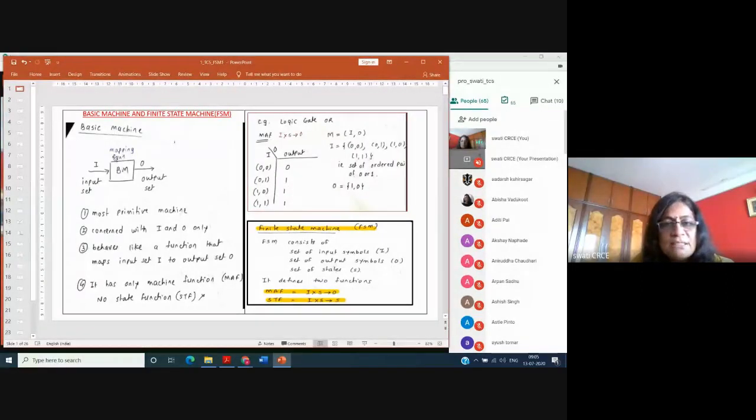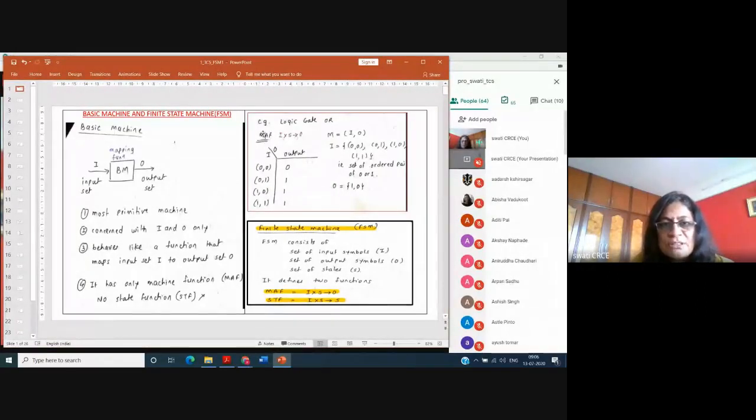This basic machine just has a machine function, indicated as MAF. MAF is the machine function for this basic machine that shows you what your output is. It maps your input, say 0 0, to the corresponding output. As soon as you give the input 0 0, the function maps it to the output 0. So the machine works like that. There is no state transition.